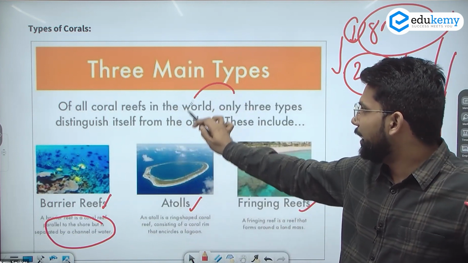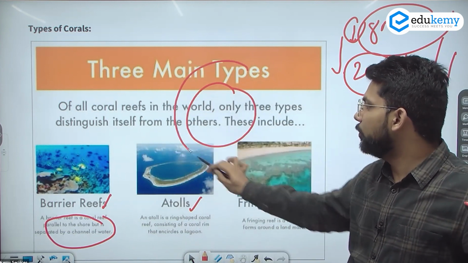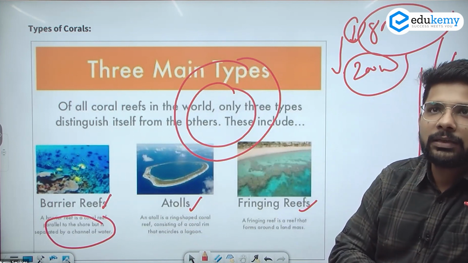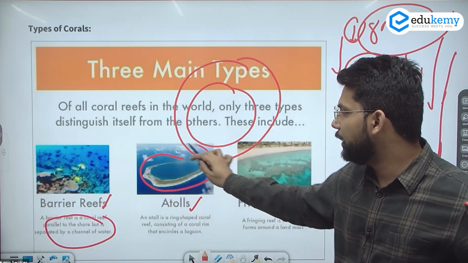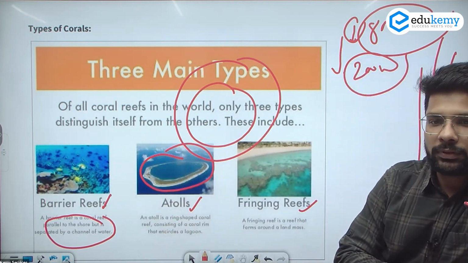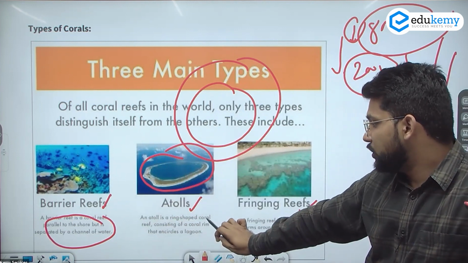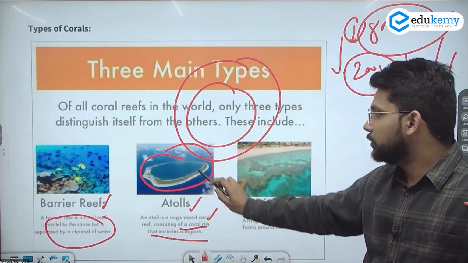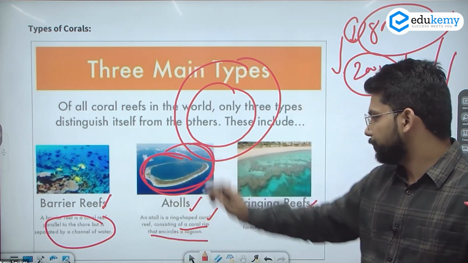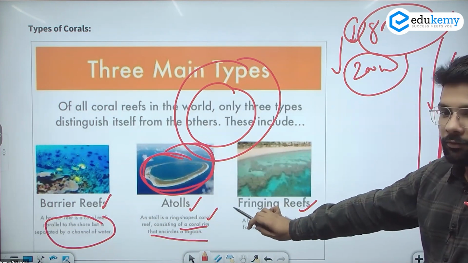Atolls: if they form around an island or form a circular shape, these are known as atolls. If you see the shape of atolls, they cover a body of water and show a round shape. They are ring-shaped corals consisting of a coral rim that encircles a lagoon. So these encircle a water body.